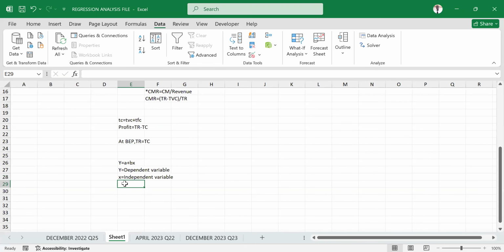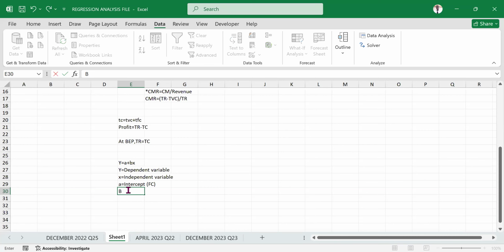But then that x is tied to b and then a. Let's not forget about a. Let me come to a first before I go to that other section of b so that we see what b represents. Now that a, it stands alone and it is normally the y-intercept. And as a y-intercept, when we talk about costs, we should remind ourselves that normally this one represents fixed cost. I'm just putting it there in a bracket. And I believe that now that you've covered this one, you remember it very well.